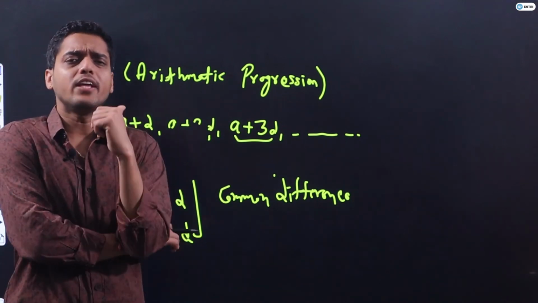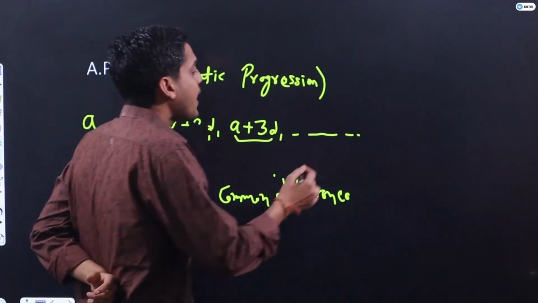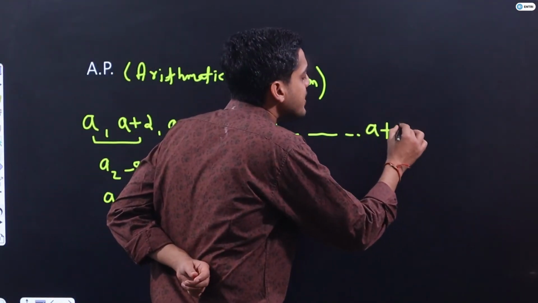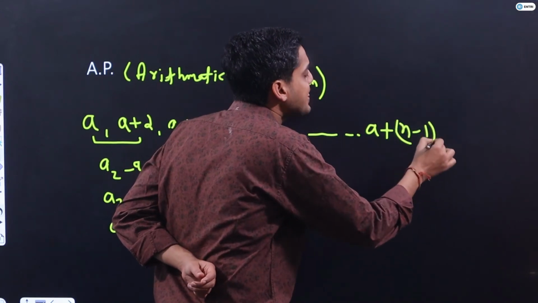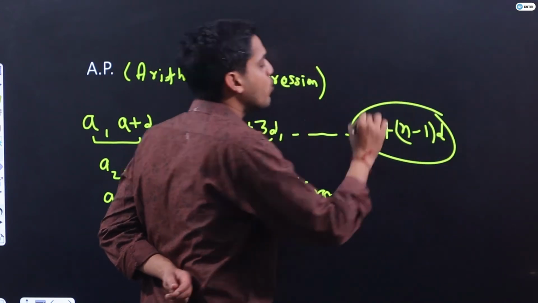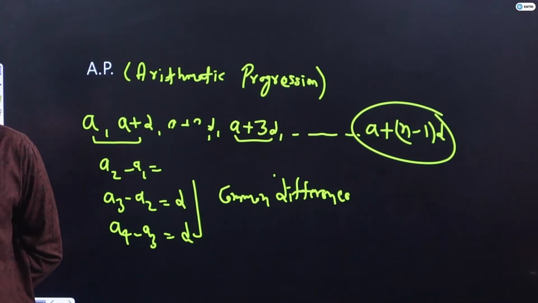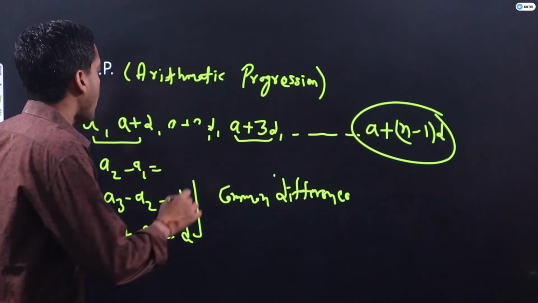So the coefficient of D in the nth term should be n minus 1. Students, is this clear guys? The nth term of an AP will be equal to A plus n minus 1 into D. By observation, we have observed this.